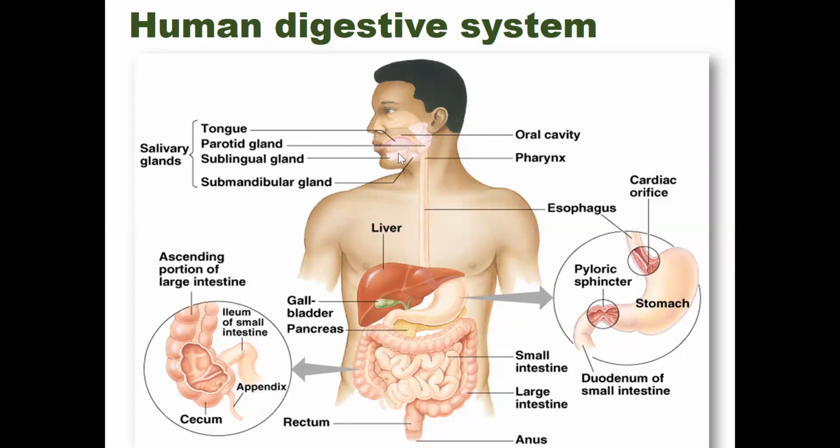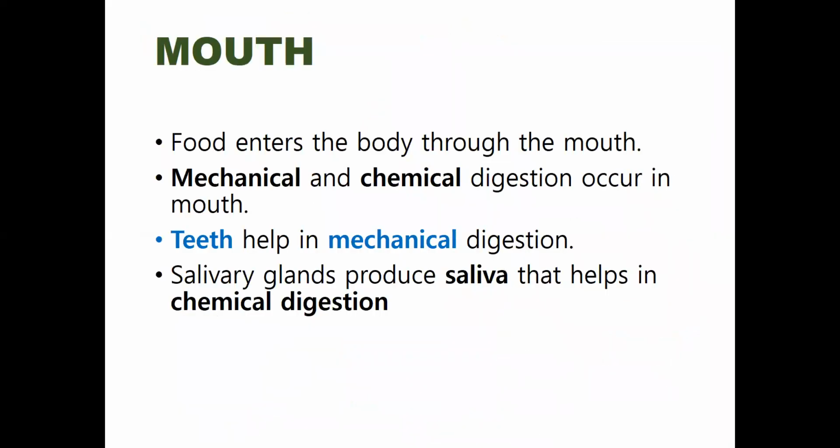Total overview, like from here, from our mouth, our tongue, our teeth, our salivary glands, and our oral cavity, then pharynx, esophagus, here the organs, here the glands like liver, gallbladder, pancreas, and this one is the stomach, and small intestine, large intestine, appendix, rectum, anus. Okay, all these things. This is the overview. Okay, I'm going to describe one by one from this moment. So listen carefully. So here is this one, the mouth.